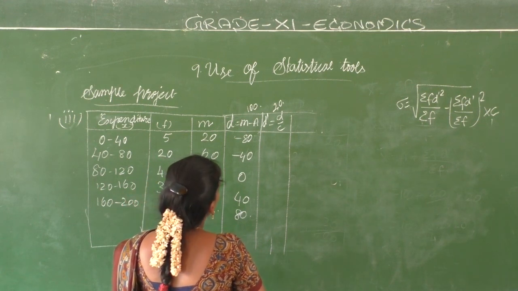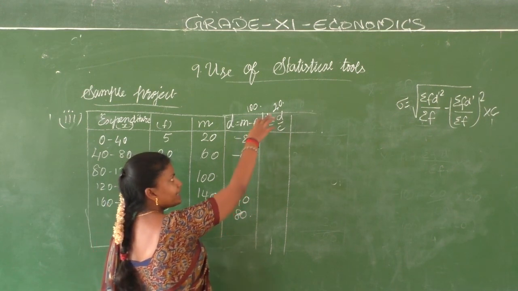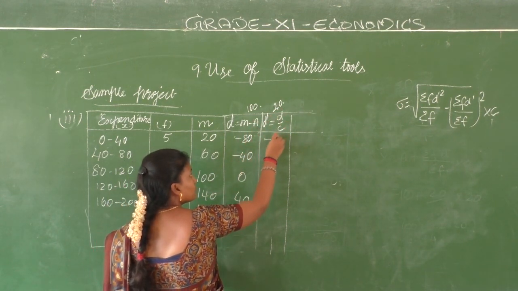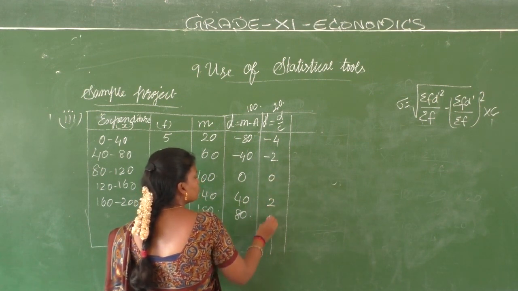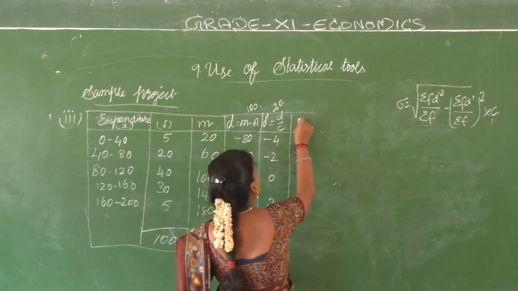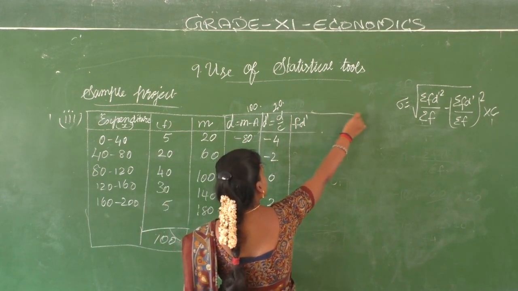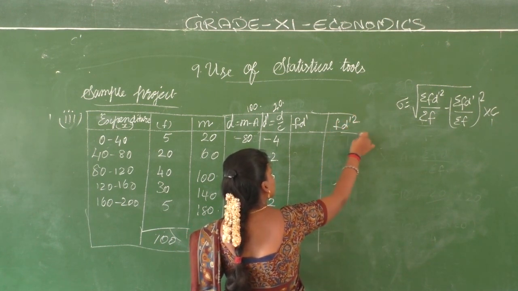d dash is equal to d by c நம்ம பார்க்கிறோம். You have d minus 80 by 20: minus 4, minus 2, 0, 2 and 4. Next நமக்கு என்ன வேணும்? f d dash, then finally f d dash square.